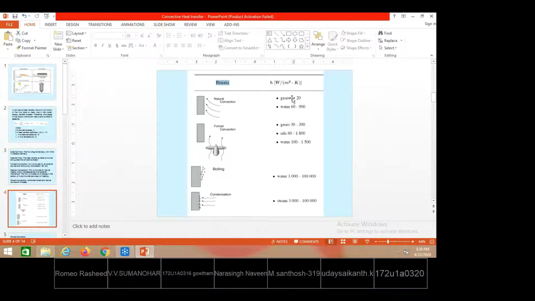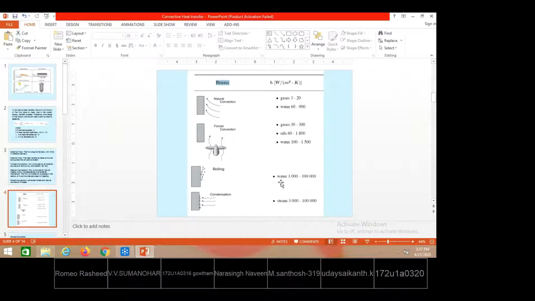You see here, by how many times has it increased? 10 times. So with the imposing of external velocity fields, the heat transfer coefficients increase from natural convection to forced convection. Still, if you go for boiling and condensation, a known example is water taken into a container. When you start heating it, the very bottommost layer, upon receiving heat, the water at this level will increase in temperature beyond 100 degrees centigrade and convert to bubbles, which start rising to the top. That is how the convection currents or fluid movements are created, transferring heat from the bottommost layer to the topmost layer.